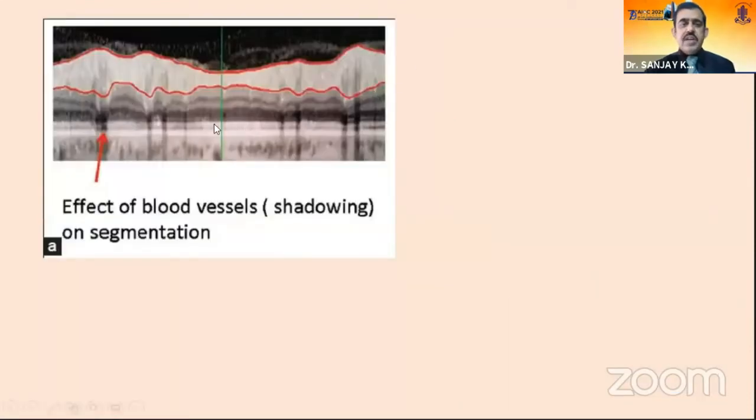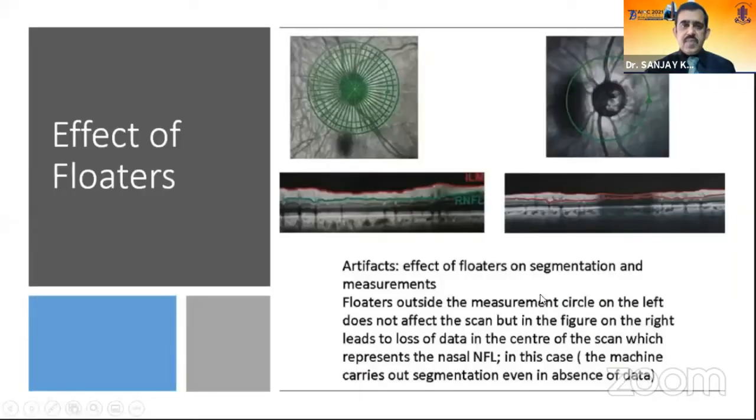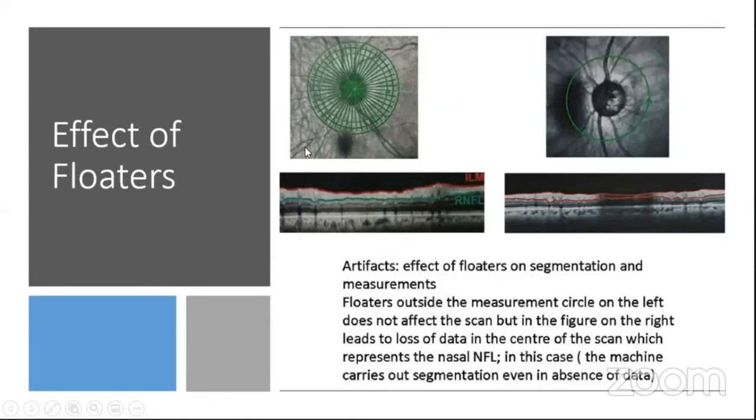Over here we see the blood vessels causing a shadowing on segmentation causing RNFL thinning. Over here we see an eyeball movement causing motion artifact, thereby we see the horizontal displacement of the images. Sometimes vitreous floaters or any other media opacity come in the area of the calculation circle, thereby the RNFL seems to be thinned out. But when we ask the patient to move the eyeball and it moves away from the calculation circle, the RNFL